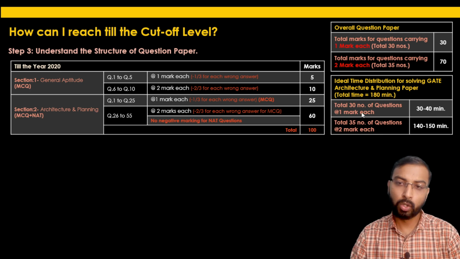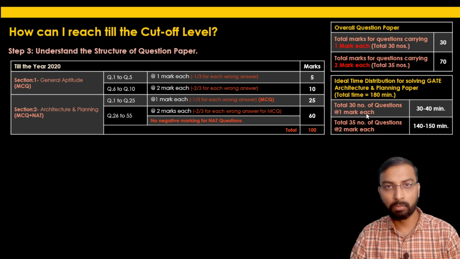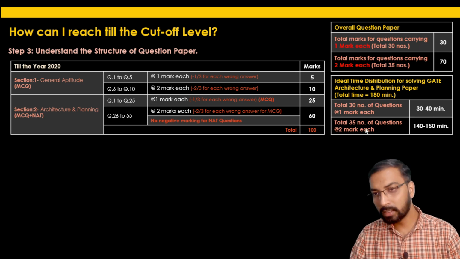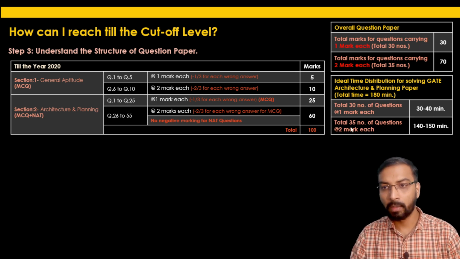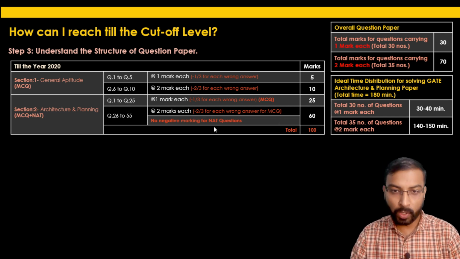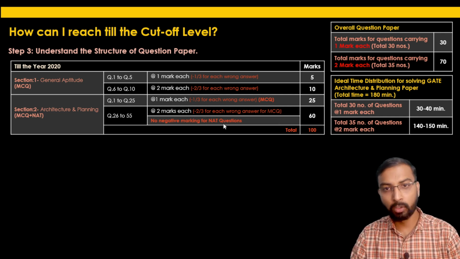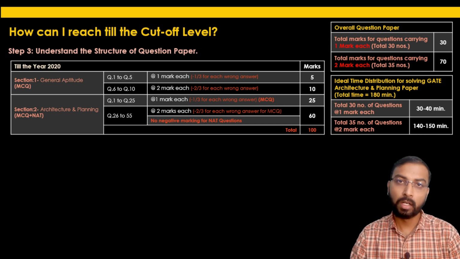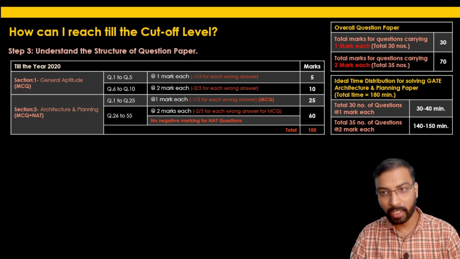One should not spend more than 30 to 40 minutes on 1 mark questions. Whereas the 35 questions carrying 2 marks each, a few of which are NAT type, numerical answer type, will need more time than the MCQs. So around 140 to 150 minutes one should give for solving the 2 marks questions, including the numerical answer type questions.